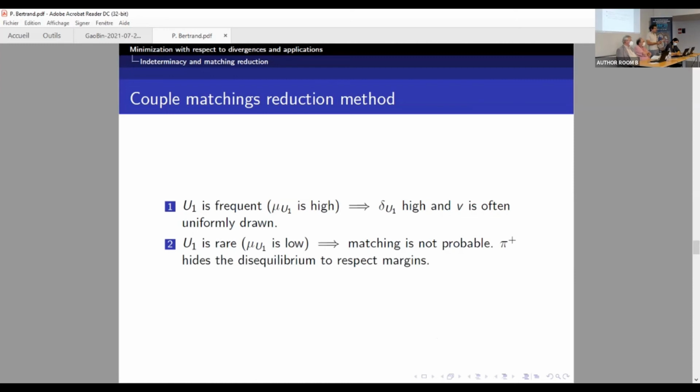So there will be a big part of uniform if we have a high chance to get U1 equal to U2. If on the contrary, U1 is rare, then we don't expect U1 equal U2 to happen. And so what we will do is hide inside those lines the disequilibrium on V to respect the margins, because we know we won't have a couple matching, since we already know we won't have U1 equal U2.